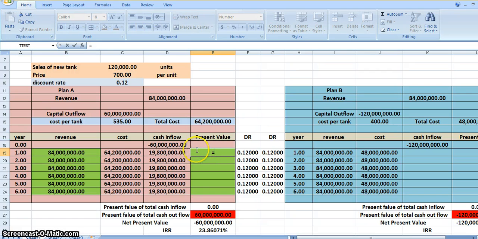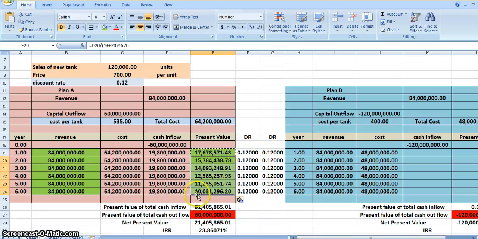Now let us look into how we're going to calculate the present value. That is the amount divided by 1 plus the discount rate, here it is 12%, to the power of the number of years, which is 1. So we get approximately 17.5 million. Okay, we paste it, so we get the present value of all the cash inflows. As you can see, 19 million has been reduced to 17 million. This is the time value of money.